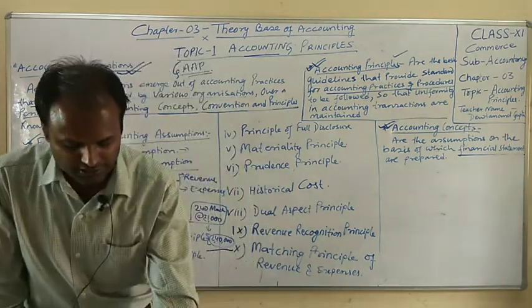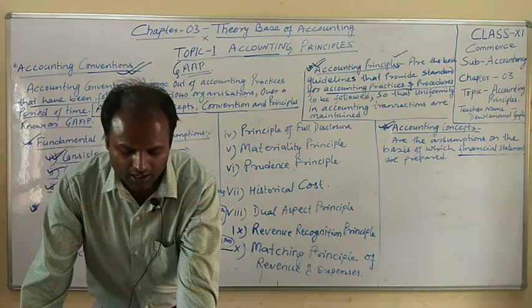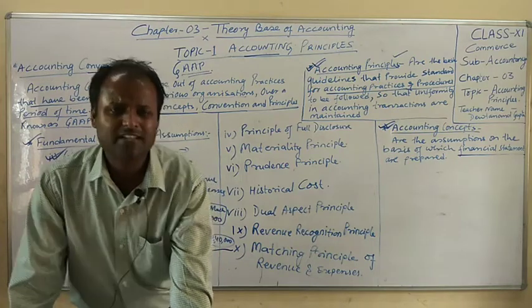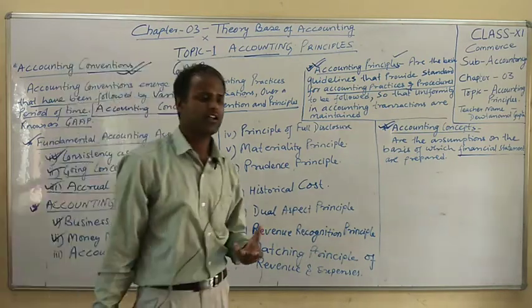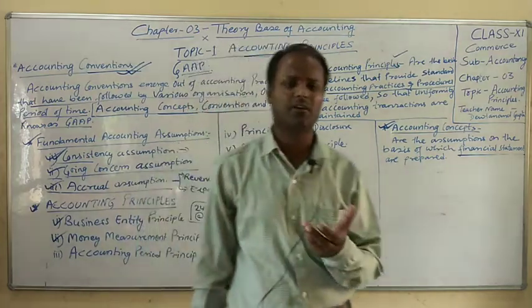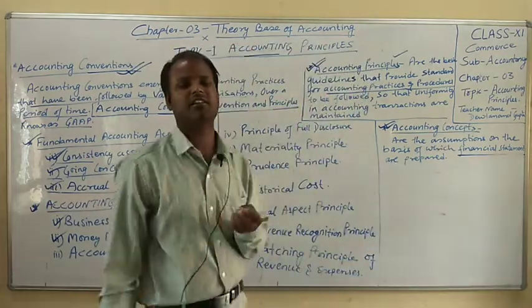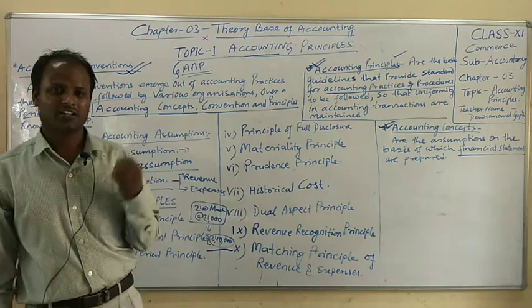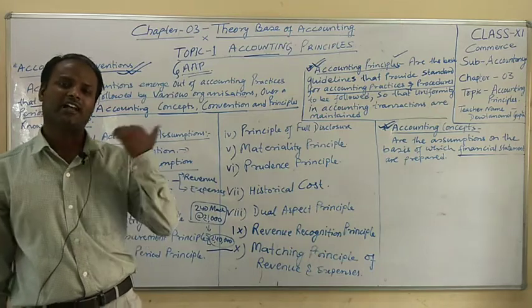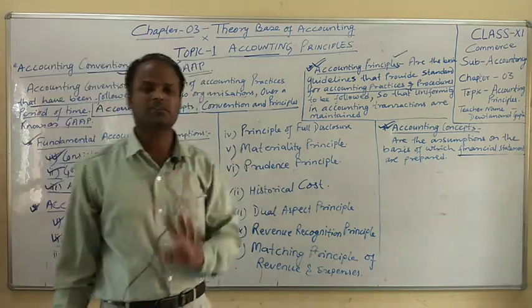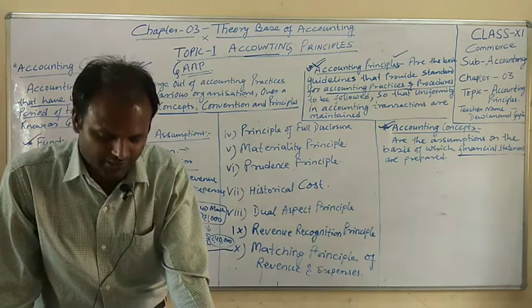Now let us go to an example. We can say that I am happy. Happiness cannot be measured in terms of money, that's why it should not be recorded in the books of account. This concept or principle says that whatever is recorded should be in terms of money as a measurement tool.